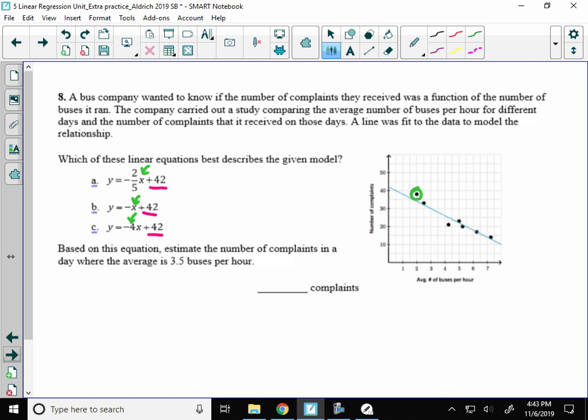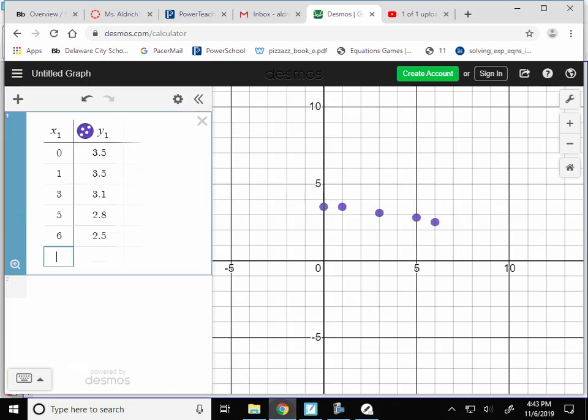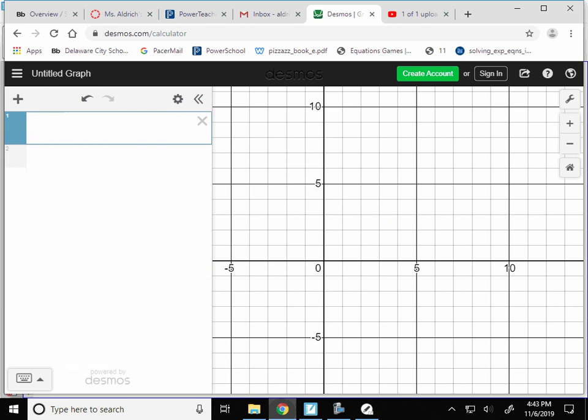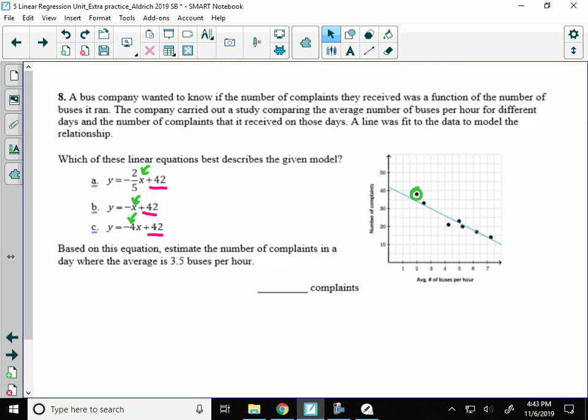So let's see. If I do, and pull up Desmos, negative 2 over 5 times 2, and then plus 42. That gives me 41.2. And if I look there, 41.2 would be above here, so I don't know if that's the right answer, so I'm going to cross it off.